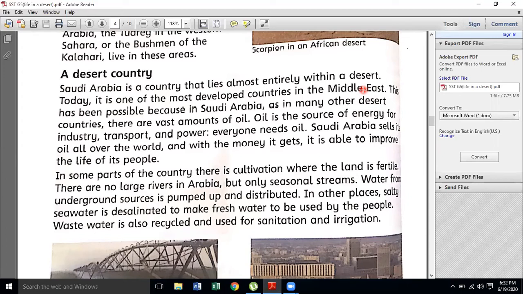So it is not necessary that life is not possible in the desert. There are many countries that are deserts. This has been possible because Saudi Arabia, like many other desert countries, has a vast amount of oil. Allah Ta'ala blessed the desert countries with oil.